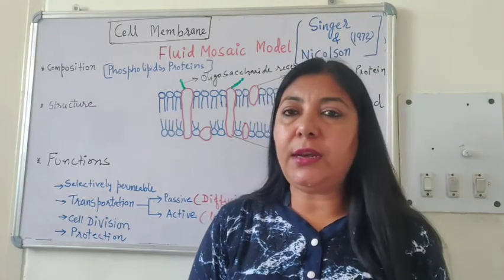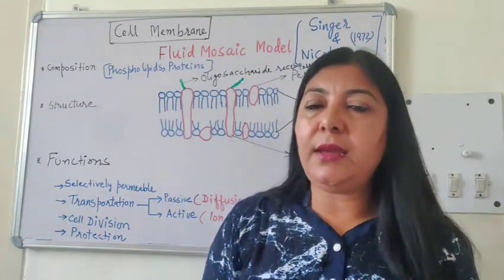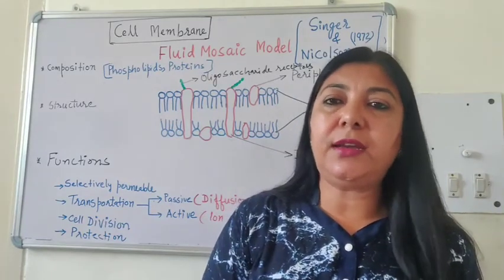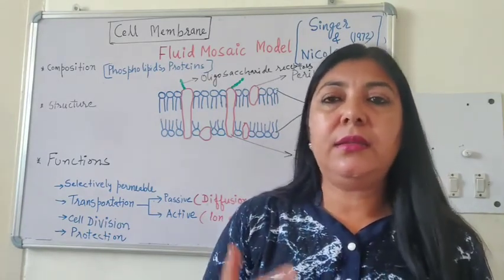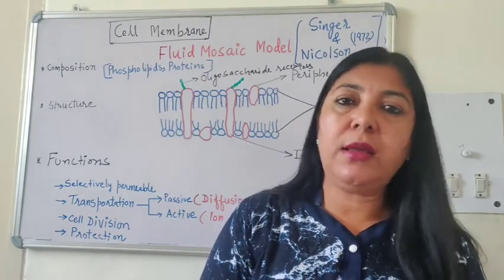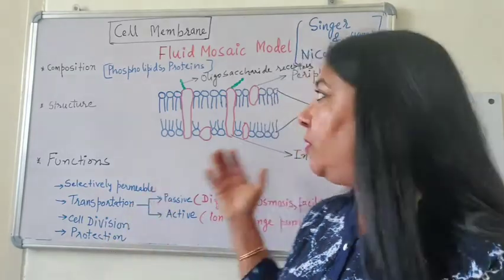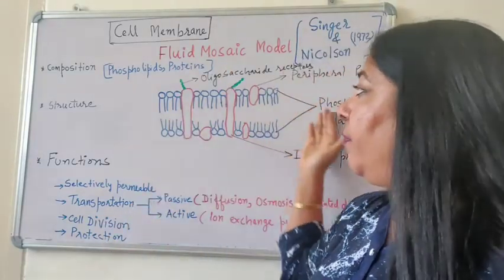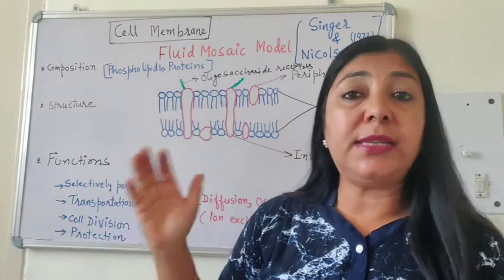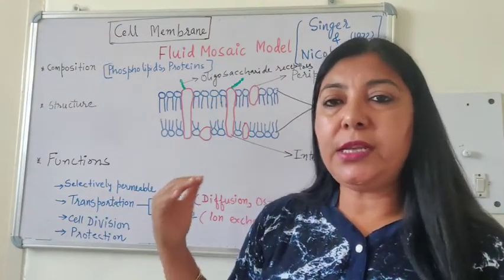Today we have studied the difference between a plant cell and animal cell, and we have studied in detail the structure and composition and function of cell wall and cell membrane. I hope you have understood this. This diagram of fluid mosaic model is extremely important from exam point of view. So please practice them,